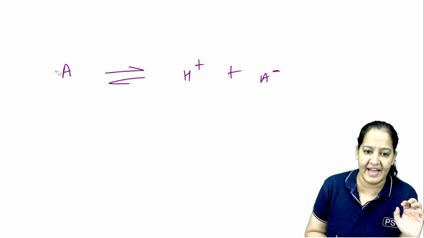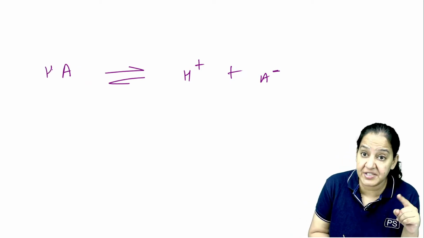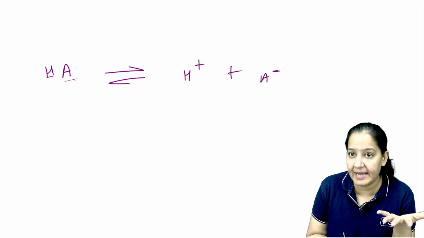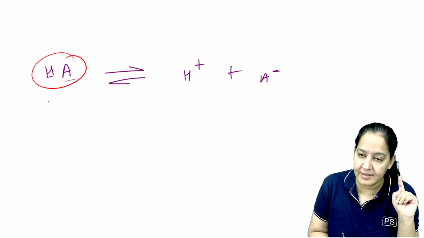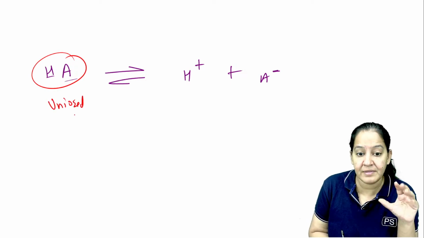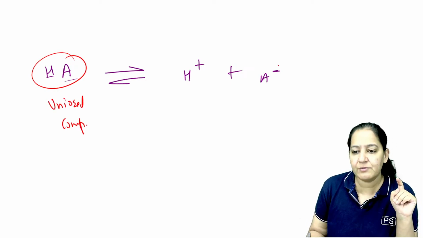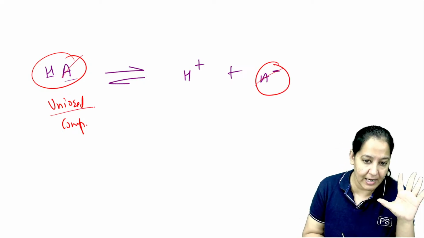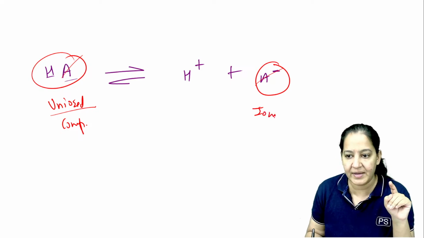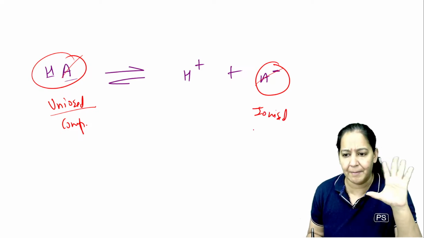AH, here it is better to write HA. Better to write as HA, like HCl, HNO3. I always consider it like that. Any acidic drug. So this form is known as the unionized form, that is complete. And this form of the drug, A is there in two places, Vineet, A here also, A here also. This is the unionized form of the drug and this is ionized. You can see there is an ion on it. So this is the incomplete one, ionized.